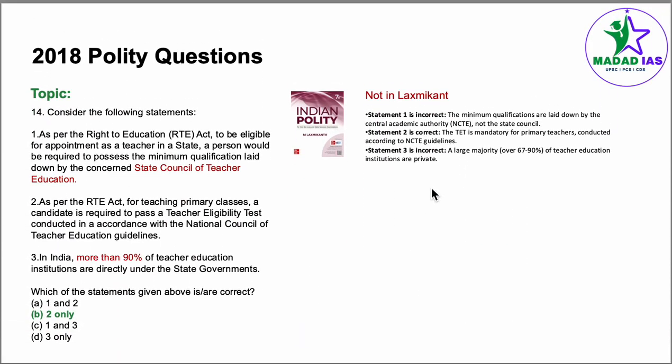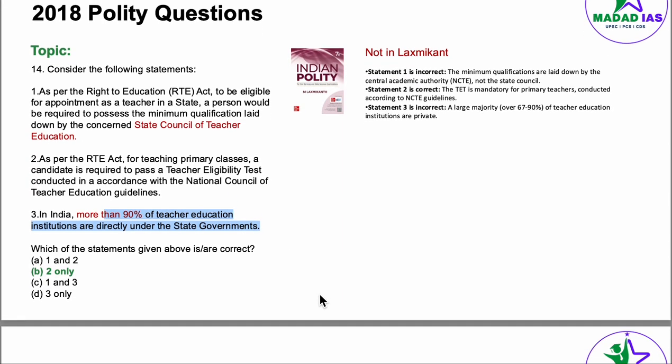Coming to question number 14, this is not in Lakshmikant. As per the Right to Education Act, this is relatively a current affairs question. Right to Education RTE Act, to be eligible for appointment as a teacher in the state, a person would be required to possess the minimum qualification laid down by the concerned State Council of Teacher Education. No. The minimum qualifications are laid down by the Central Academic Authority, NCTE, not the State Council. Statement 2 is a correct statement, so answer is only 2. Statement C is again incorrect. A large majority or 60-90% of teachers institutions are private. Here they are saying more than 90% of teachers are directly in the state government, which is an incorrect statement. It is also a logical statement for it to be incorrect.